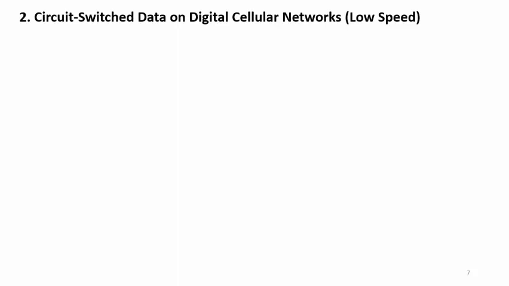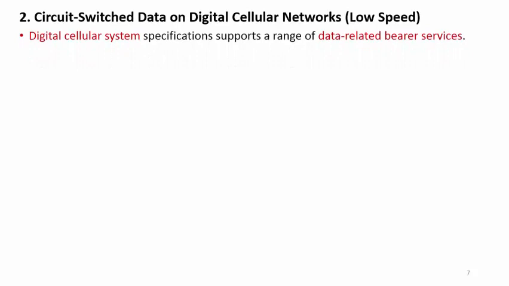In the next category, that is circuit switched data on the digital cellular network with low speed. Now in this case the scenario is different. In the previous scenario, the data communication was with the help of analog cellular network, but in this case the data communication or the data service is on the digital cellular network.